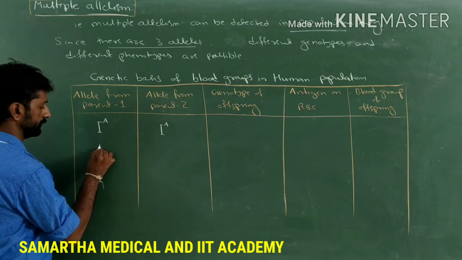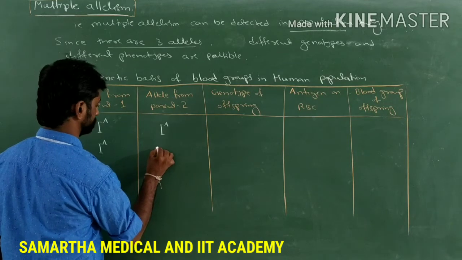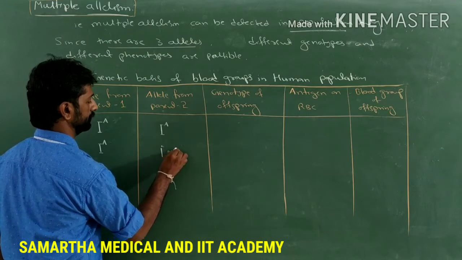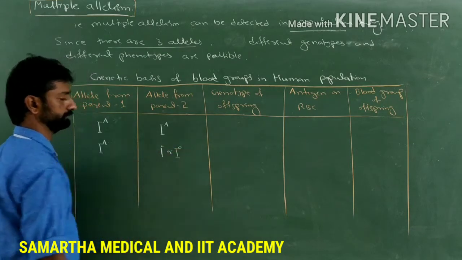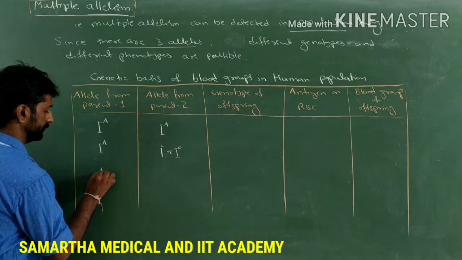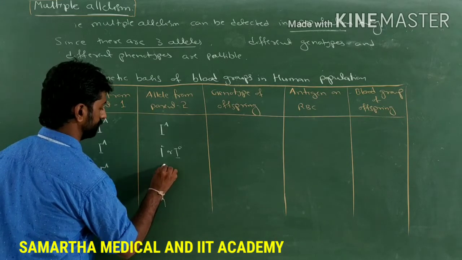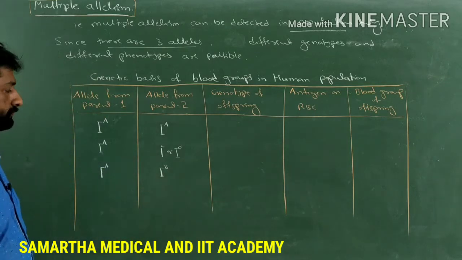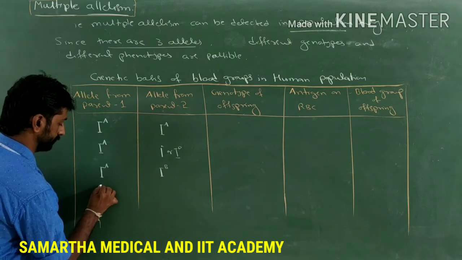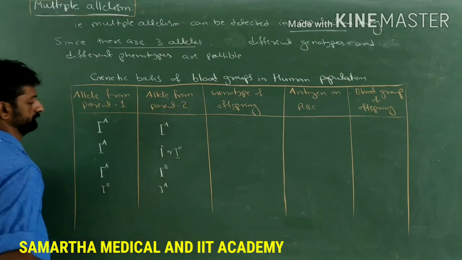Or IA and then small i or I naught, or IO. This is another possibility. Otherwise, IA from one parent and IB from the parent 2. And the other possibility, IB from one parent and IA from another parent, vice versa.